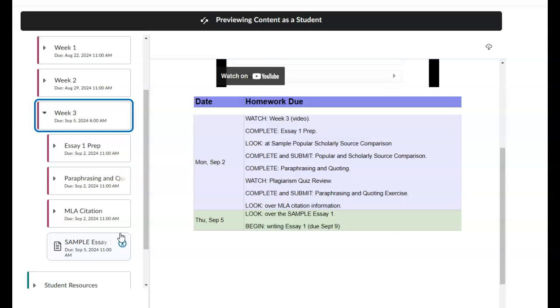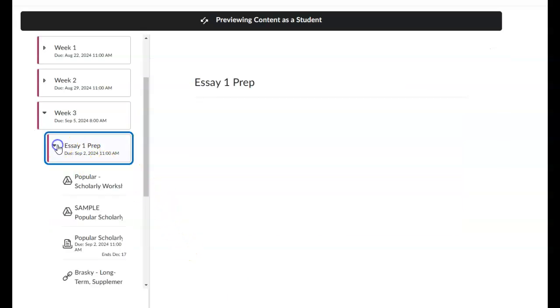Okay. And then for Thursday, there's actually nothing to turn in for Thursday. What I do want you to do is to read the sample essay 1 and begin writing your essay, which is going to be due on September 9th. That's next Monday. Okay, let's go ahead and go in and take a look at some of these specifics here.